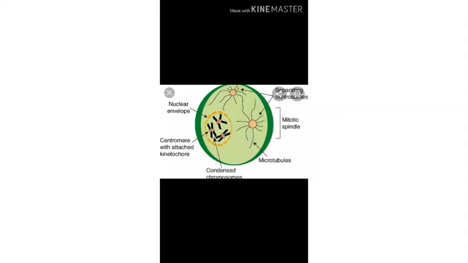What happens in mitotic cell division? In the very first phase, prophase, what happens? The first phase of mitotic cell division is prophase. We all know that the nucleus contains thread-like structure called chromatin, which contains DNA. In early prophase, chromatin condenses to form chromosomes, that is, coiling of genetic material takes place, and chromosomes condense into X-shaped structures, and they are held at the centromere. When chromosomes are condensed and form an X-shaped structure, they are held together at a point that is called the centromere.